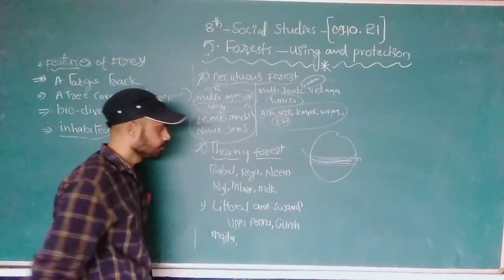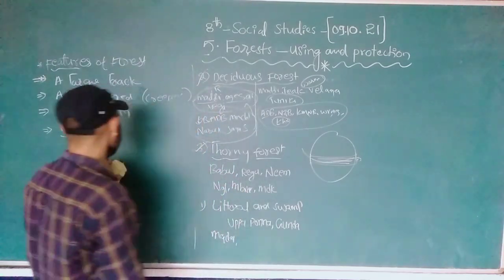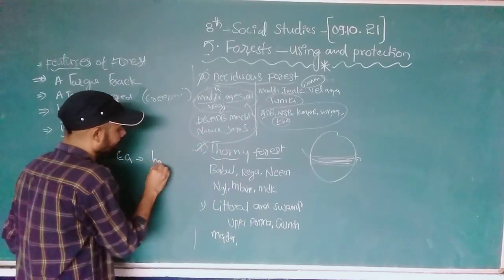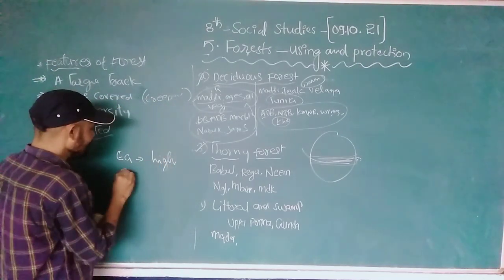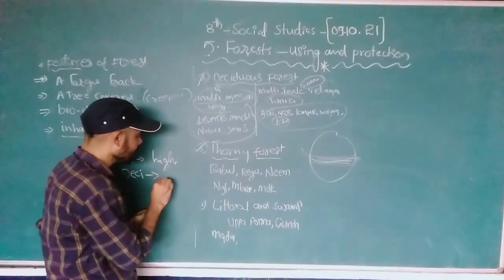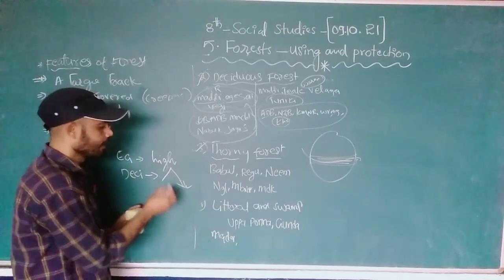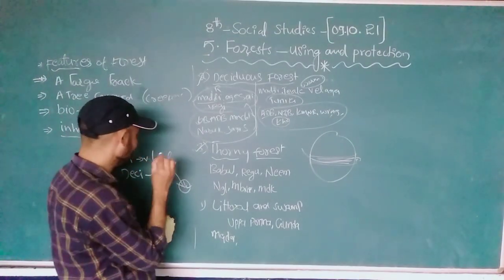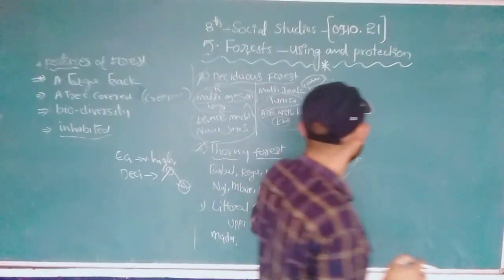And the third one, thorny forest. See the thorny forest here, the evergreen forest. In the evergreen forest the rainfall is very high, right? When it comes to the deciduous forest, the rainfall is not much. Some months we have high rainfall and some months we have low rainfall, right? Here it is very high, here some months are high, some months very low. But when it comes to thorny forest, there is no rainfall at all, right?